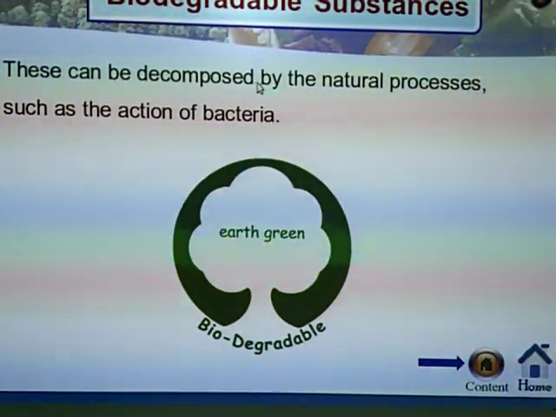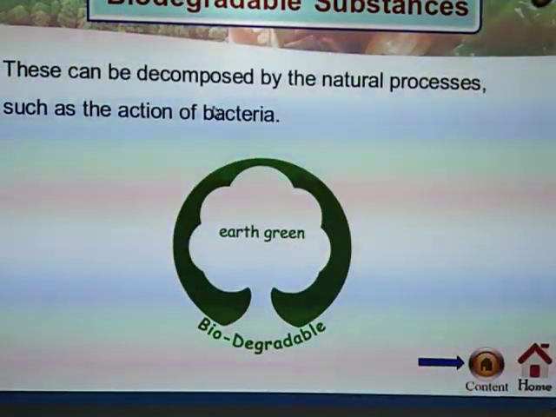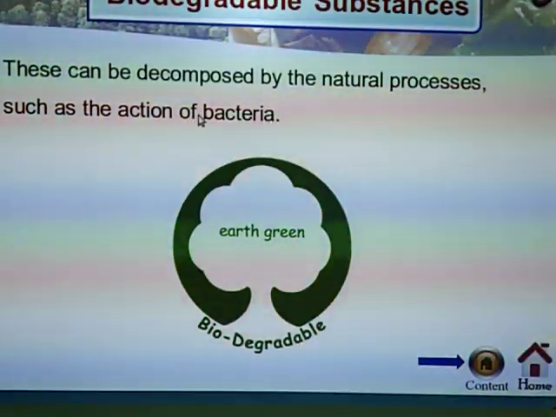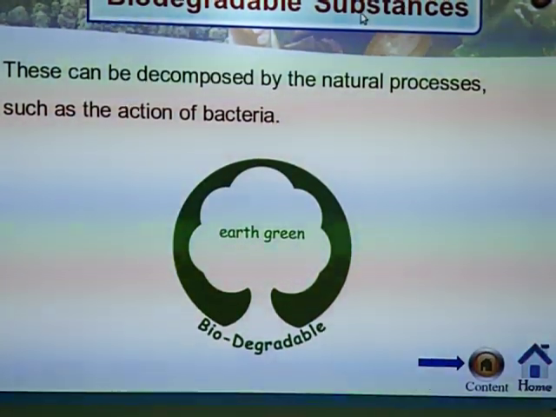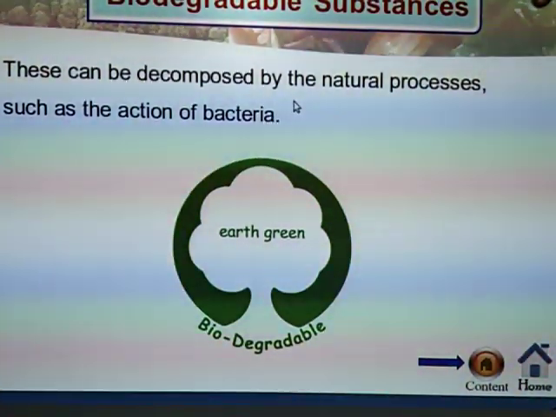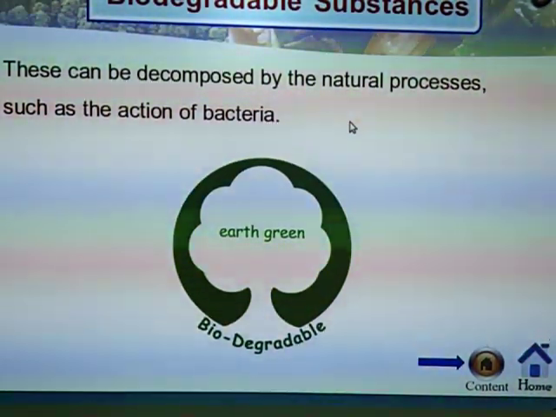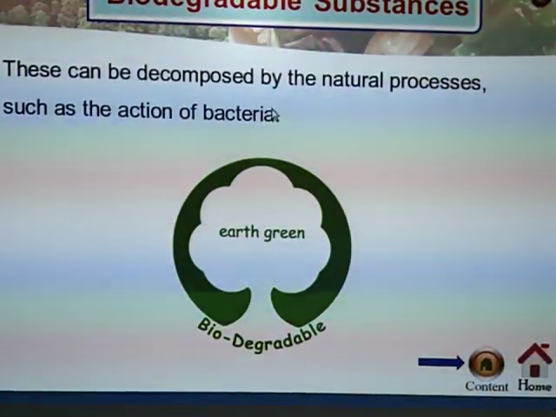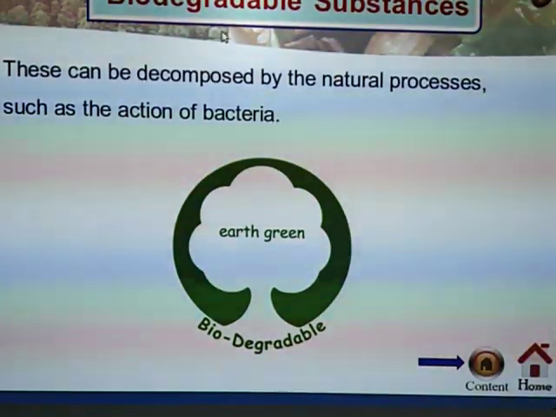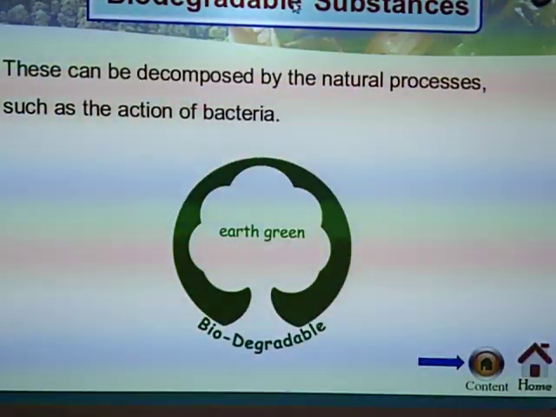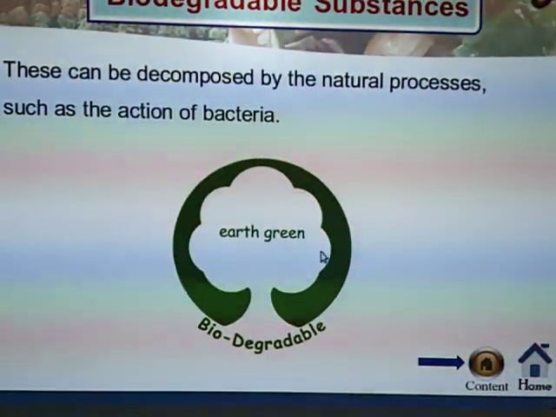These are substances that can be decomposed by natural processes, such as the action of bacteria. So those substances which are decomposed by natural processes, how? By the action of bacteria. Such substances are called biodegradable substances.